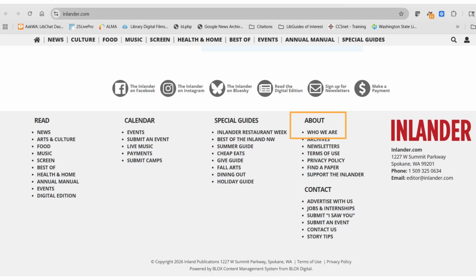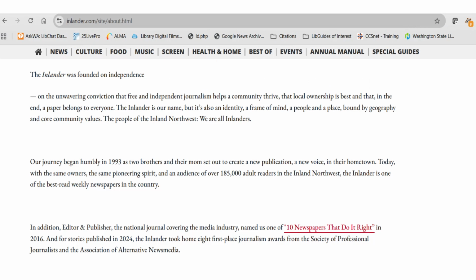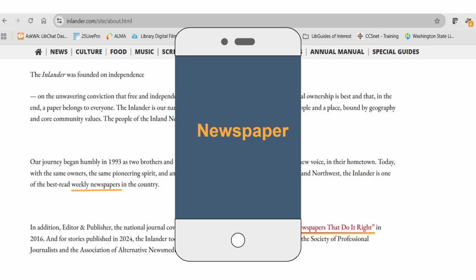Let's say I was at the inlander.com. When I scroll to the bottom of the page, I see an About Us section. I click on the who we are, and I start to read. I see that it mentions journalism. A little later, it talks about the Inlander being one of the best read weekly newspapers. It even says that it was named one of the top 10 newspapers that do it right. So in this instance, my source type is newspaper.